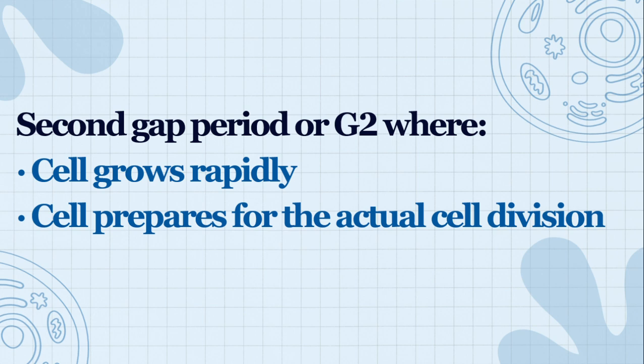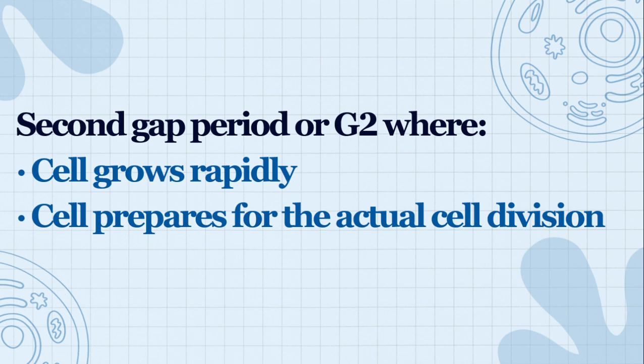Meaning, if the DNA is not replicated correctly, the cell will not pass through to the next stage, which is the mitotic phase, because again, if the DNA is not replicated properly and is damaged, you can develop genetic disorders or genetic abnormalities.